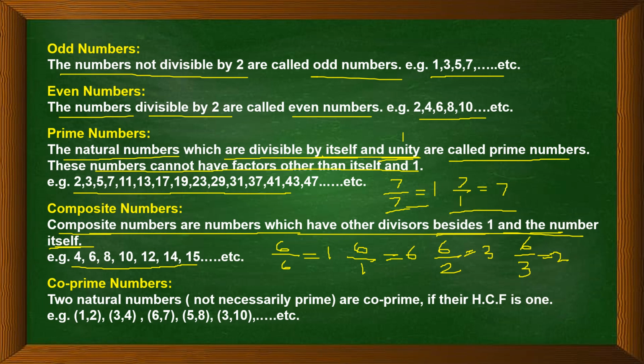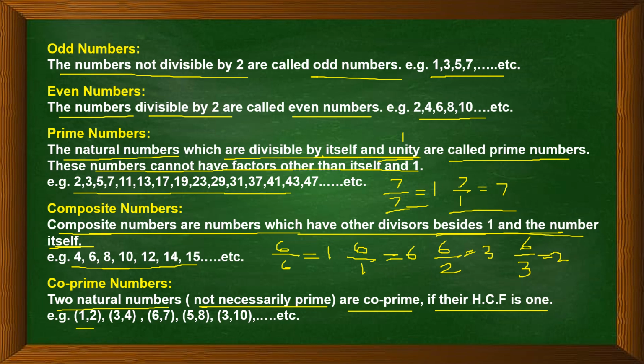Now further, what are co-prime numbers? Two natural numbers, not necessarily prime numbers, are called co-prime if their HCF is 1. That means the highest common factor is 1. For example, 1 and 2. They are in pairs, right?